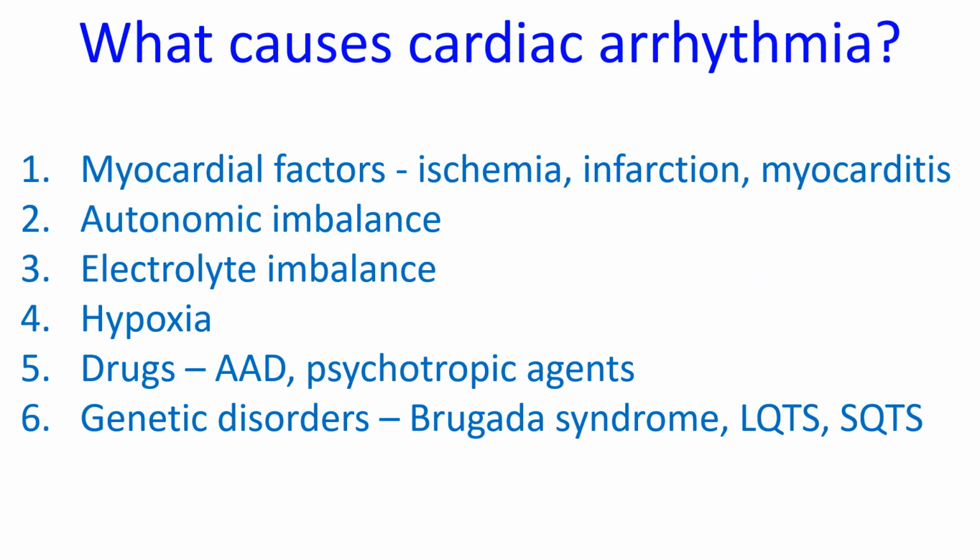What causes cardiac arrhythmia? Myocardial factors like ischemia, infarction, and myocarditis; autonomic imbalance like sympathetic and parasympathetic overactivity or underactivity; electrolyte imbalance like hypokalemia and hypomagnesemia; hypoxia; drugs like antiarrhythmic agents and psychotropic agents; genetic disorders; channelopathies like Brugada syndrome, long QT syndrome, and short QT syndrome.